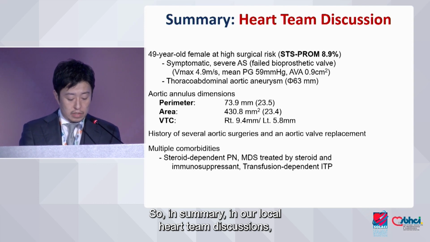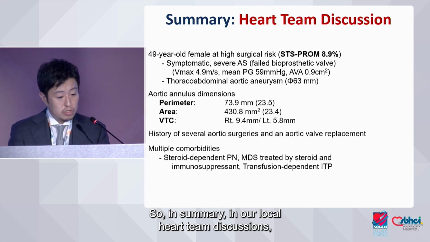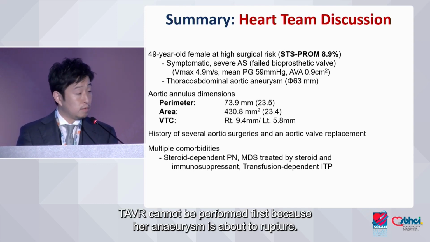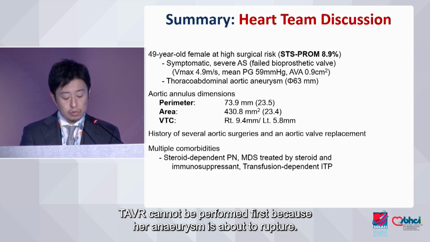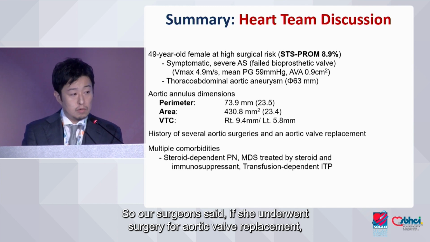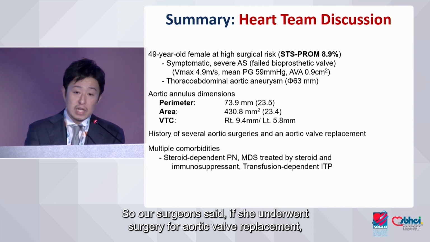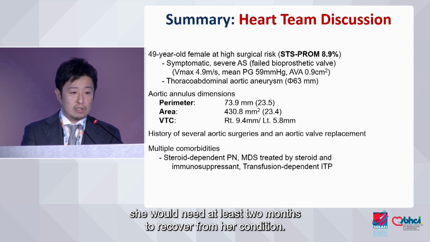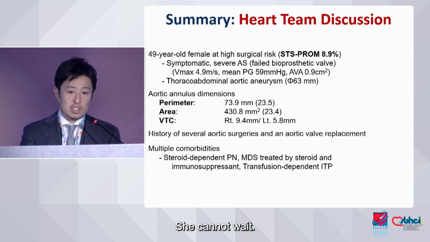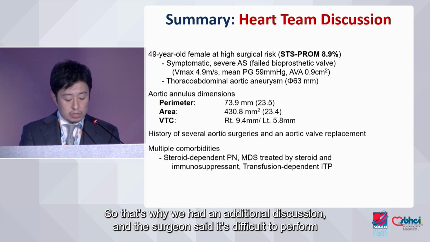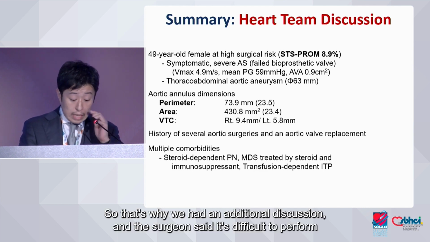In summary, in our local heart team discussion, SAVR could not be performed first because her aneurysm was about to rupture. Our surgeon said if she underwent surgical aortic valve replacement, she would need at least 2 months to recover, but she could not wait. So we had an additional discussion.